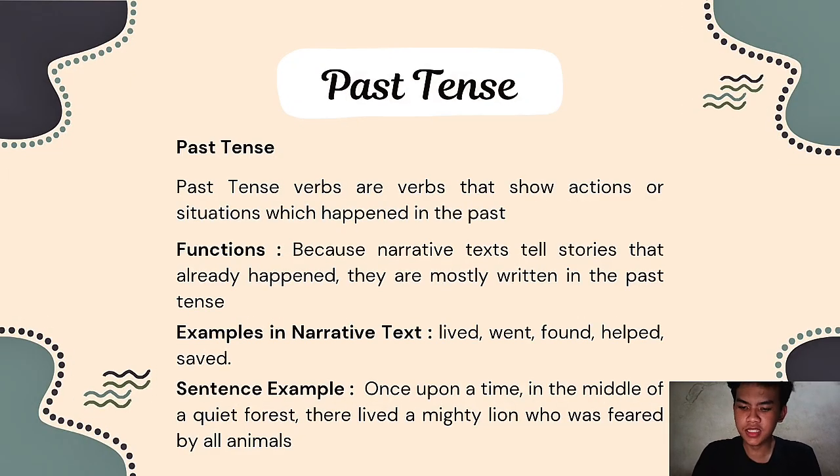Next is past tense. Past tense verbs are verbs that show an action or situation which happened in the past. Function: because narrative texts tell stories that already happened, they are mostly written in the past tense. Examples in narrative text: lived, went, found, helped, and saved. And the sentence for example is: once upon a time, in the middle of a quiet forest, there lived a mighty lion who was feared by all animals.